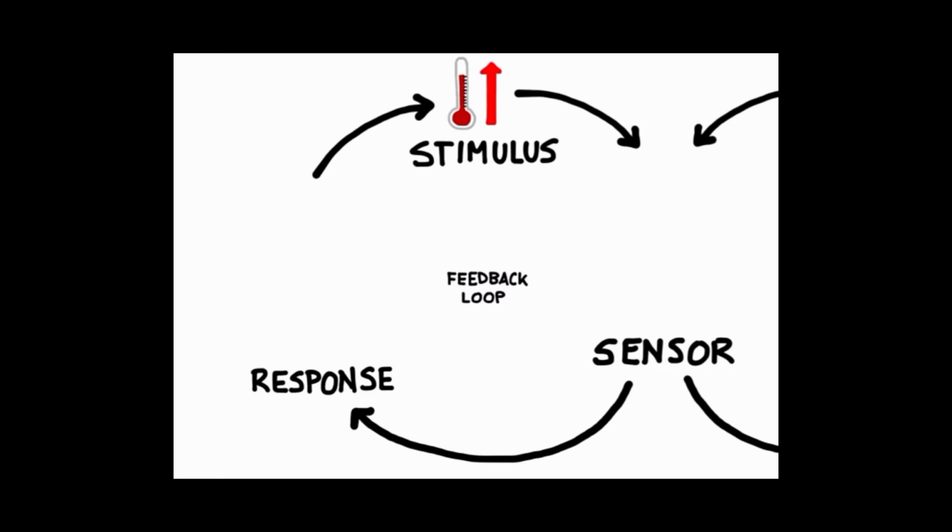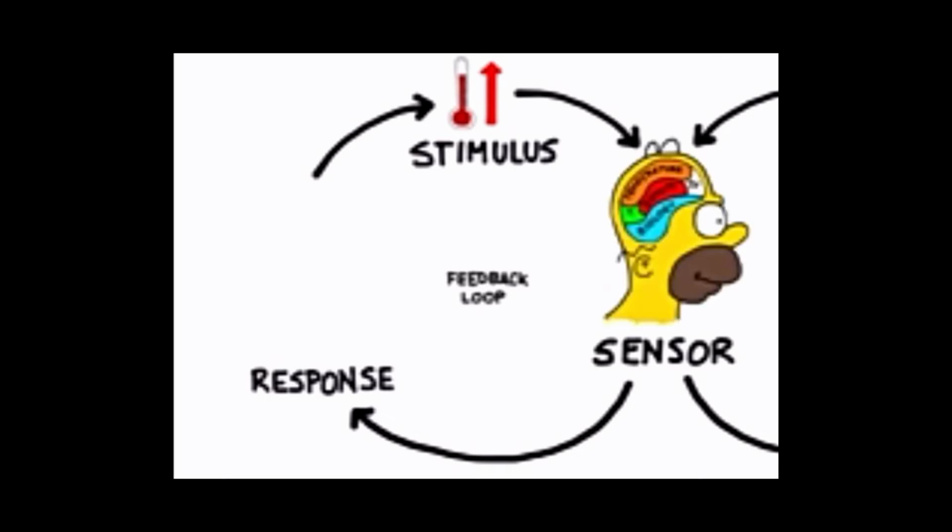Imagine that it's a very hot day and the individual's body temperature is rising. The rising temperature is the stimulus. The stimulus is then detected by the sensor located within the individual's brain. In humans, a temperature change would be detected by the hypothalamus, but obviously Homer Simpson's brain is a little bit different. Because high temperatures can cause cell death, the body then goes into action to bring its core temperature down.